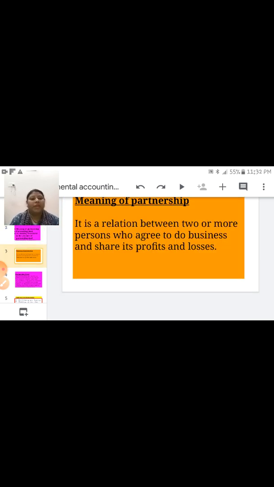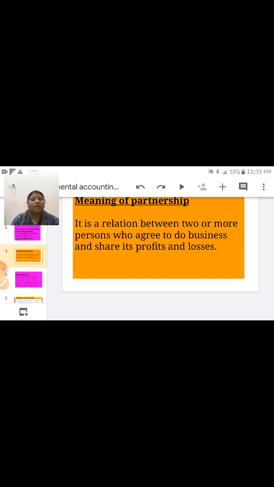First is meaning of partnership. It is a relation between two or more persons who agree to do business and share its profit and losses. Features of partnership. First is two or more persons. There must be at least 2 persons and maximum 50 persons to form a partnership.